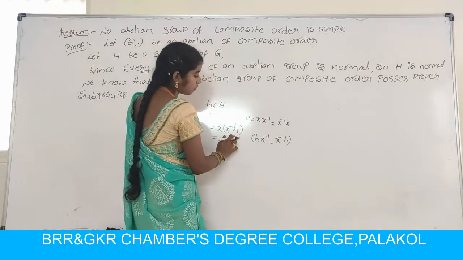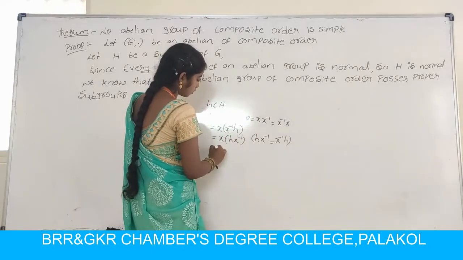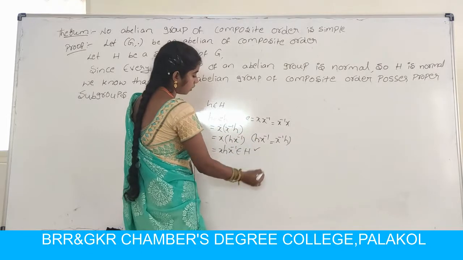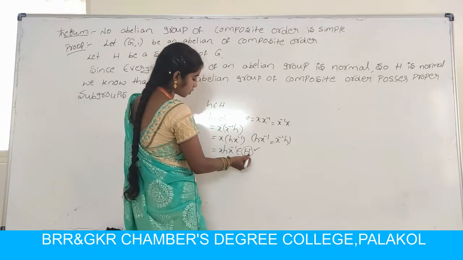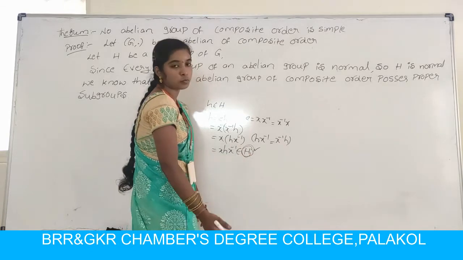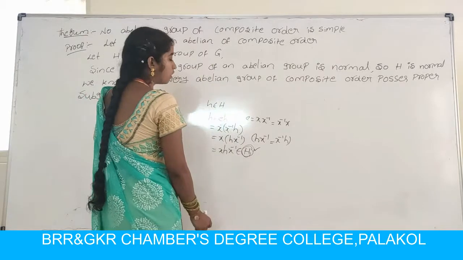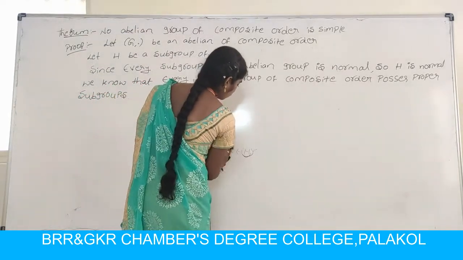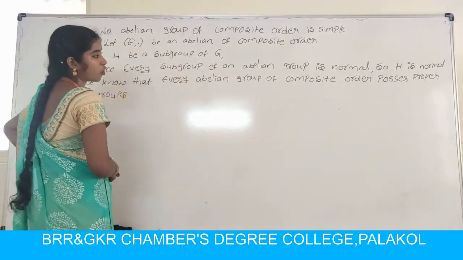So x inverse belongs to H, which is the normal condition. So H is a normal subgroup of Z. So every subgroup of an abelian group is normal, and by this theorem H is normal.